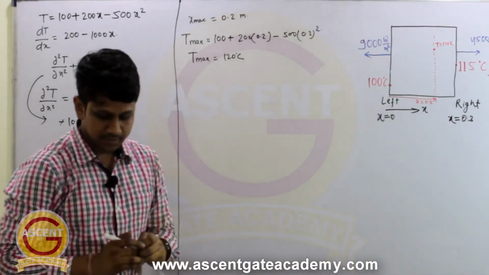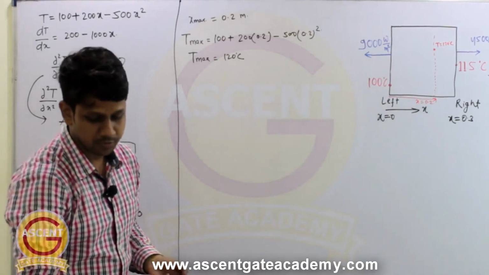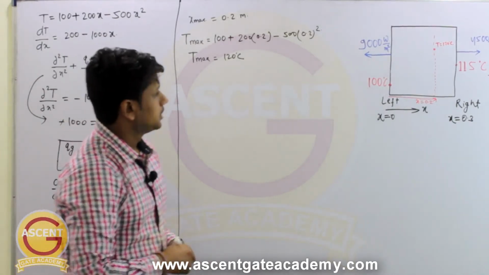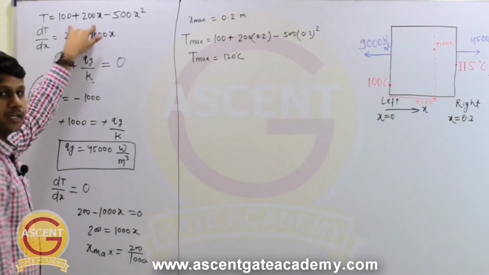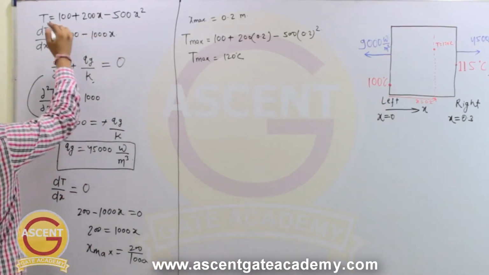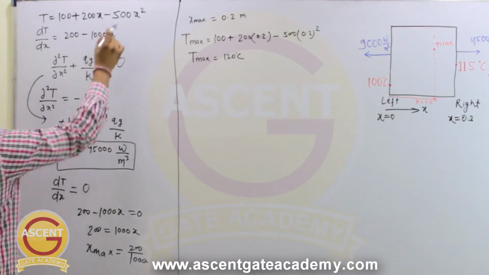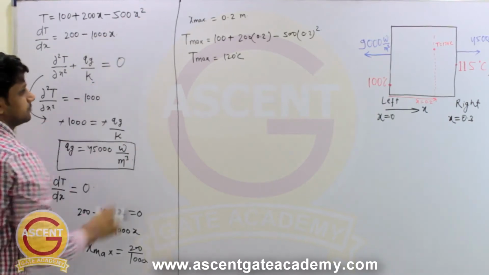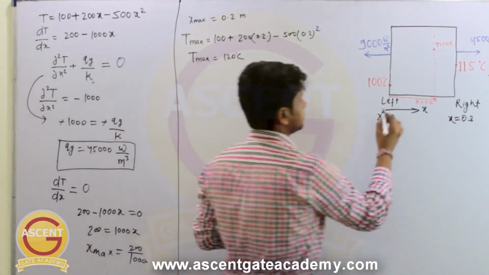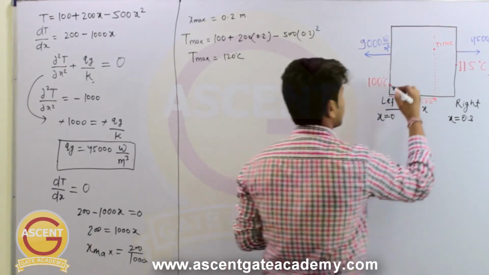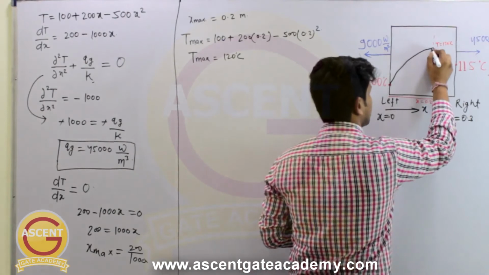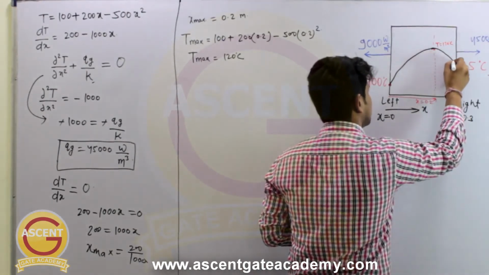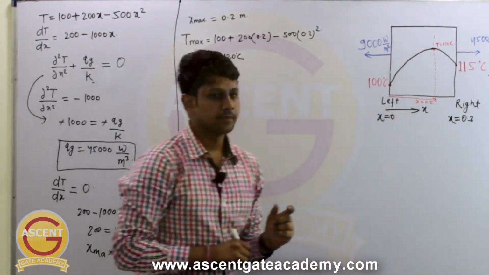So the last thing that he is asking is to draw the temperature profile. We know the three temperatures, and by seeing this equation we can tell that this variation of temperature with x is some curve, it is of second order. So we can draw some curve and join the 3 points. When we do that, we will get a curve like this.